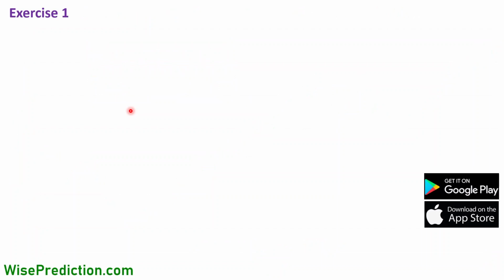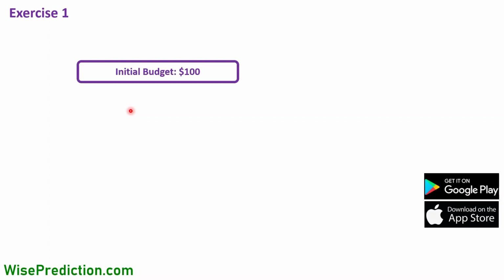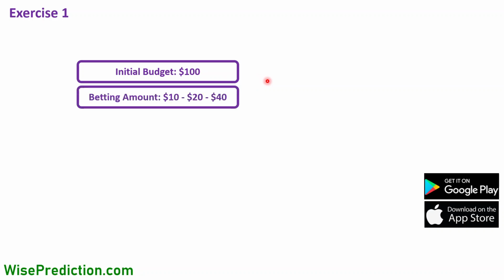And if we put things in perspective, let's say that we have a budget, and our initial budget for this exercise was $100. For the 3 steps, we start with maybe $10 for each coupon. If it fails, we go to $20. If it fails again, we go to $40. We just double the amount. If it fails again, then we go back to $10 and start the same procedure there.